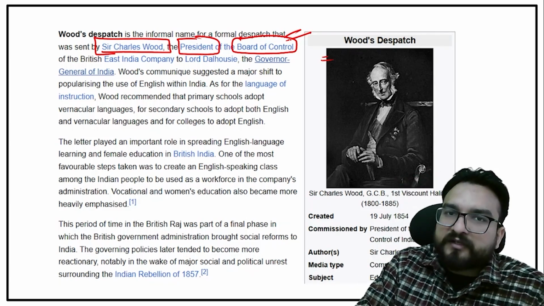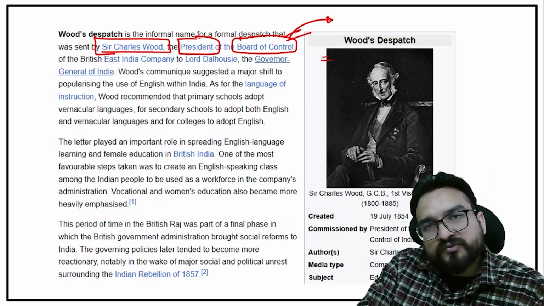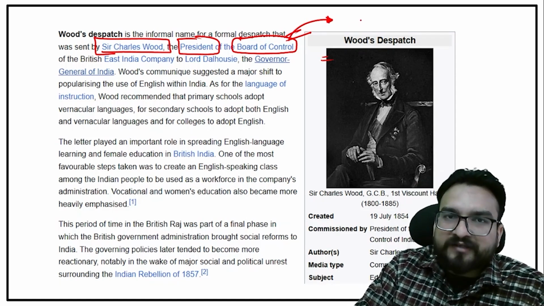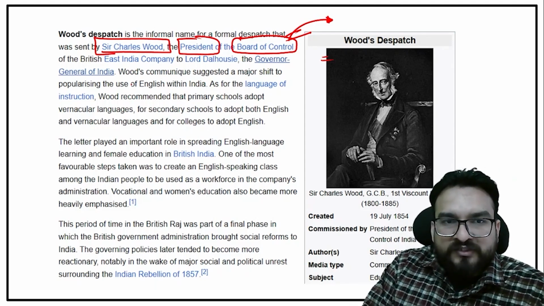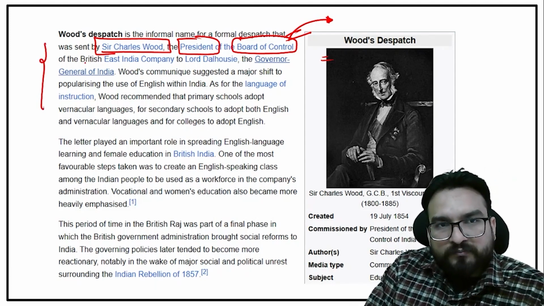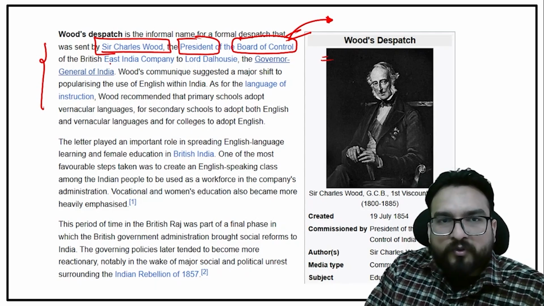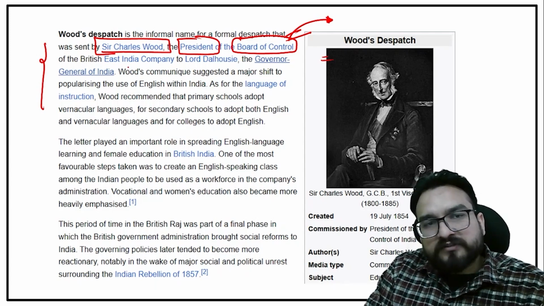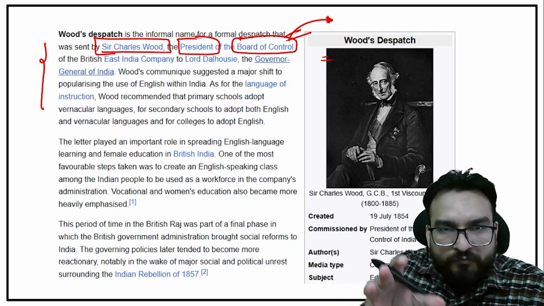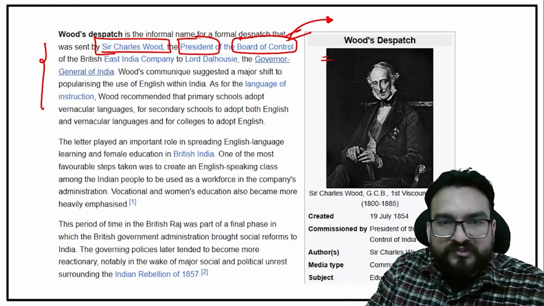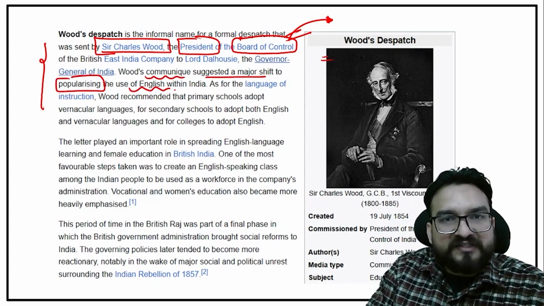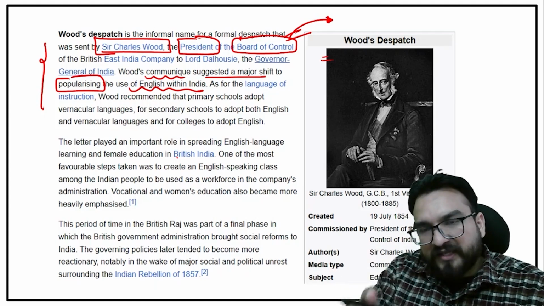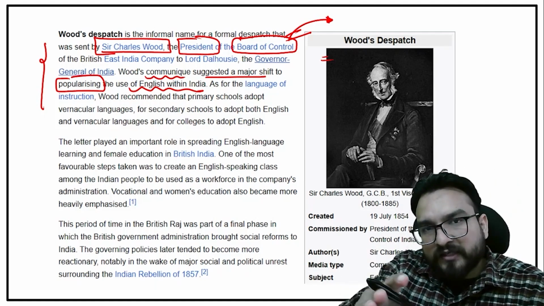If you have seen this, or if you are understanding modern history in the right way, tell me through which act the Board of Control came into the scenario. Over here, you will see that this particular Charles Wood became important because he gave a push towards the Indian education system. Because of this charter, he suggested a major shift to popularizing the use of English within India.